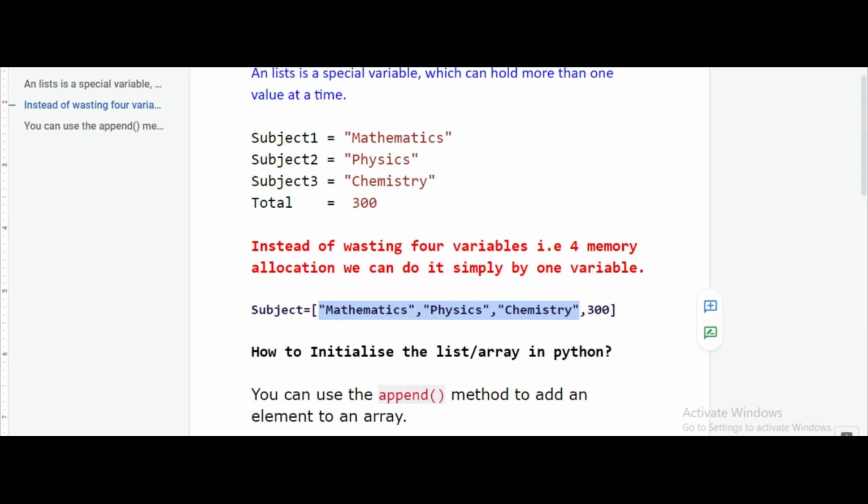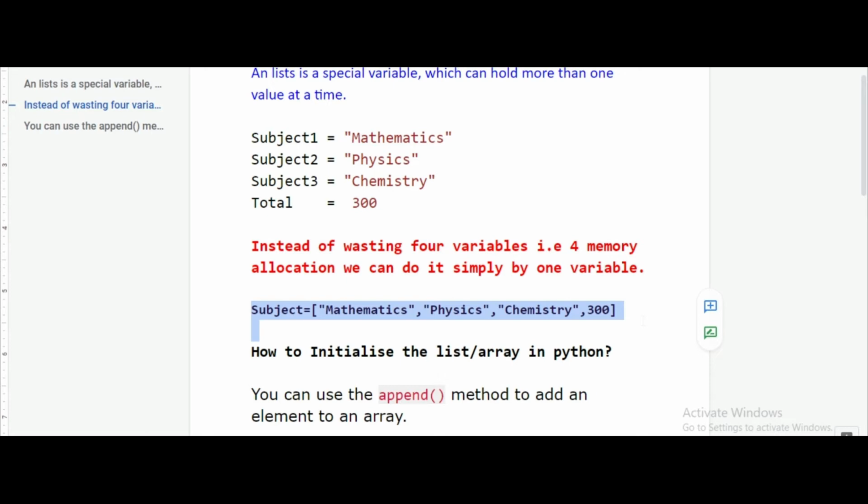So this is how we are going to resolve the issue related to memory allocation. Here, instead of using 4 different variables, we are just using one variable, and inside that one variable we are storing all the 4 values. So this is making our programming very smart and efficient.